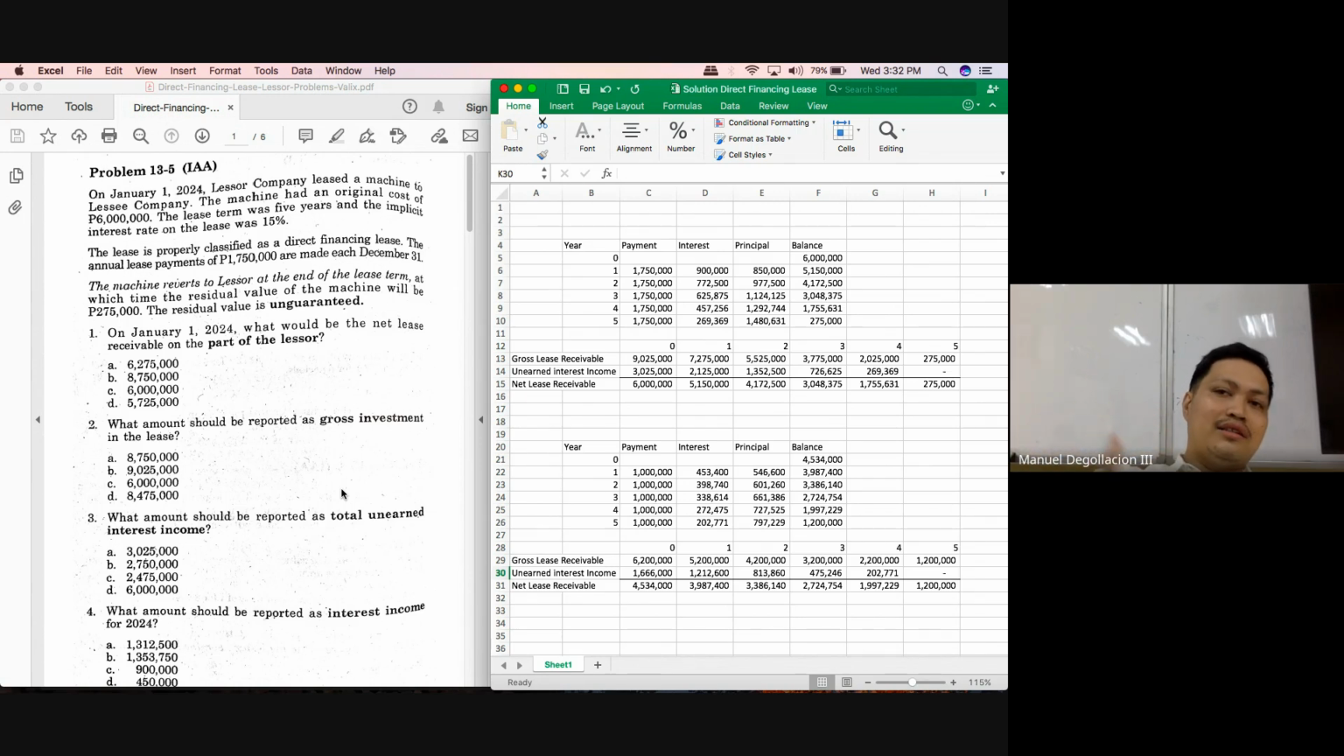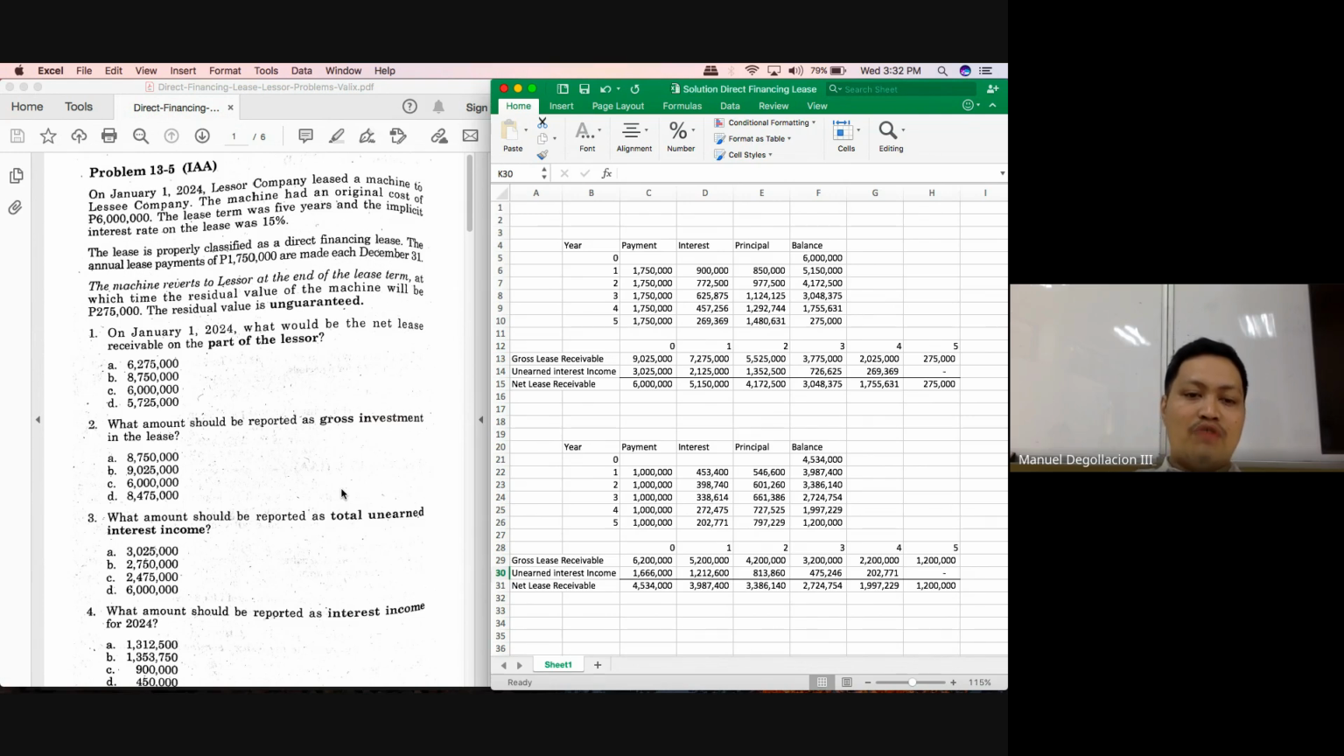But the cost to us, our net investment in the lease contract will just be the 6 million. So the difference between the two would serve as your total unearned interest income. So what will be the answer to question number 3? 3,025,000. And 3,025,000 is simply the difference between 9,025,000 and 6 million. Okay, and these are the 3 commonly asked questions for this topic, if the questions will just revolve around the commencement date.